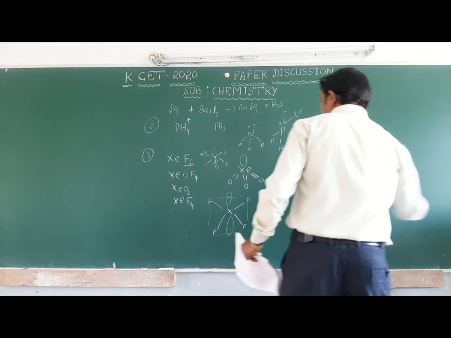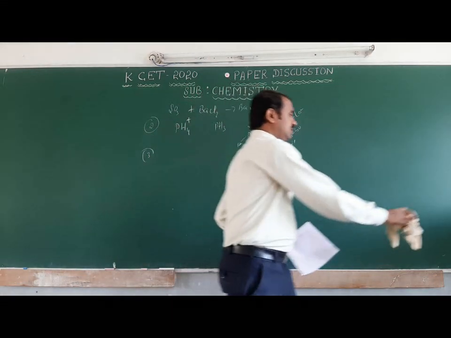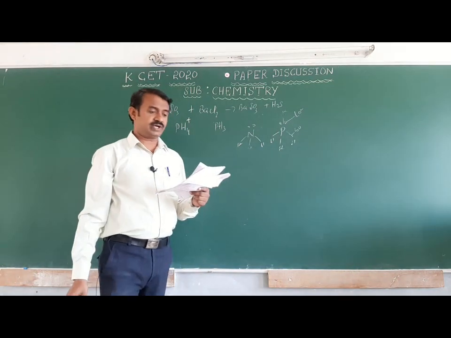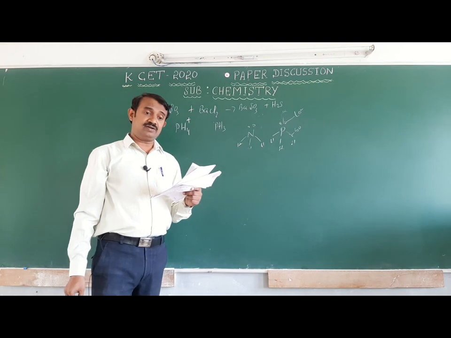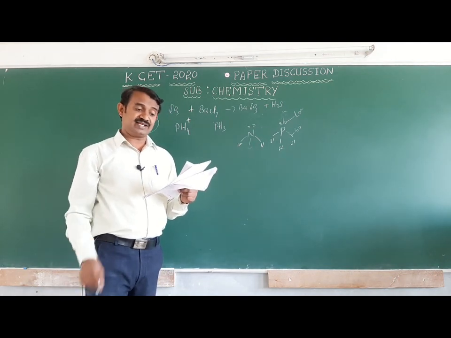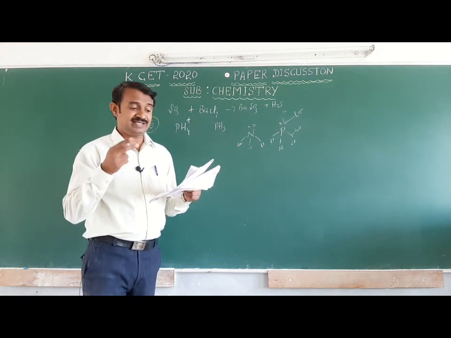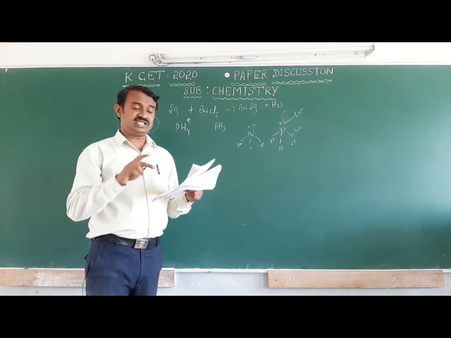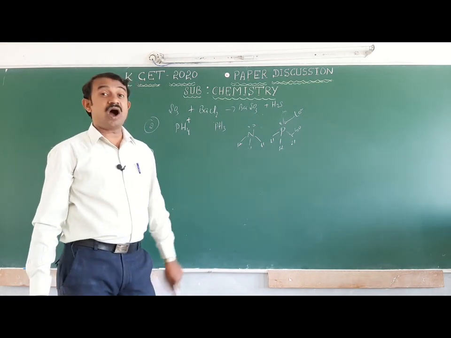Listen here, phosphorus pentachloride. The first one says it has 5 equivalent bonds, that is wrong. It exists as an ionic solid with a cation of octahedral structure and an anion that is tetrahedral. Here it is exchanged, the octahedral one is the anion instead of the cation. This is also wrong. Option C, on hydrolysis gives oxo acids.